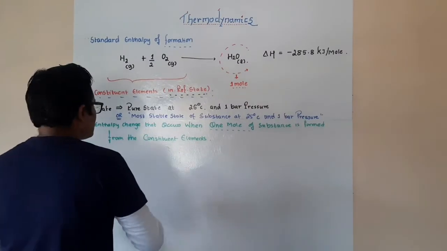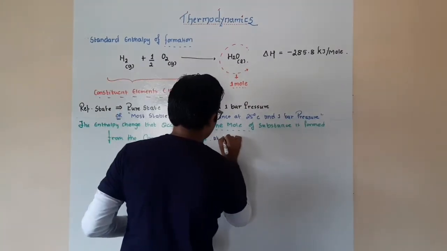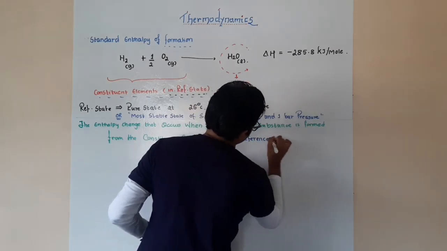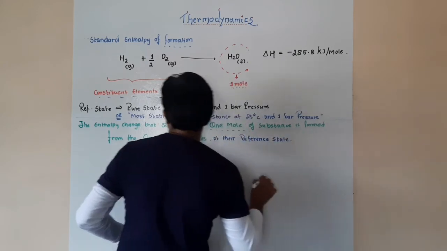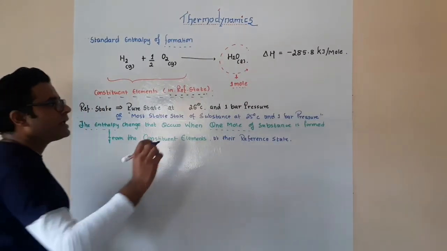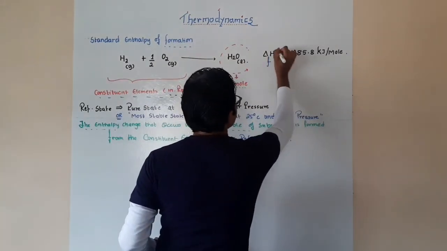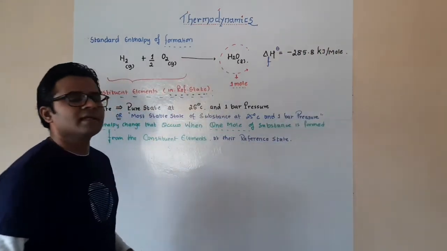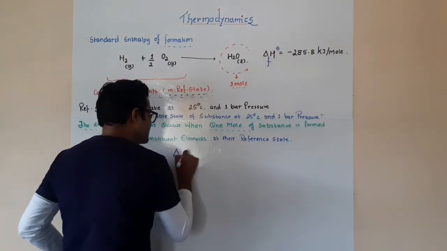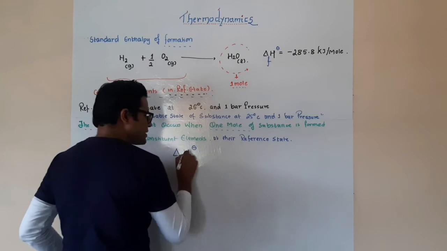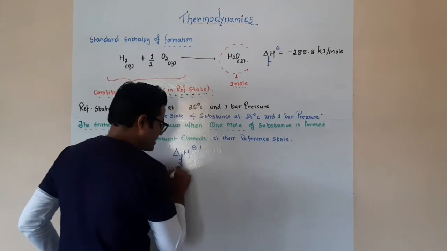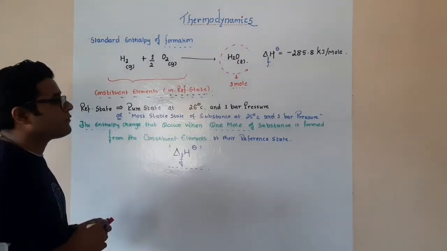So, from the constituent elements at their reference state, whatever enthalpy change occurs, we will call it the standard enthalpy of formation, and this is given as delta F of H. Whenever we are saying standard, please make sure to give this particular knot over here, and as it is a formation, we will give it as F. So this refers to standard enthalpy of formation.